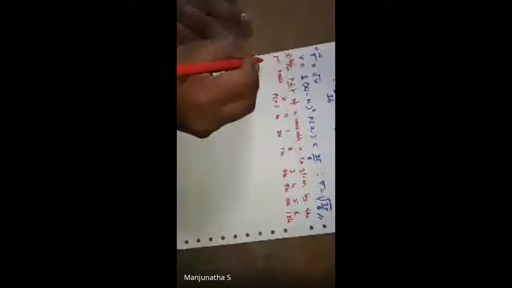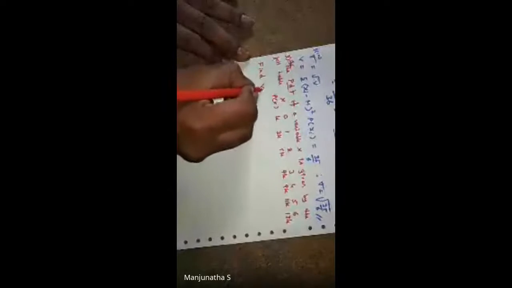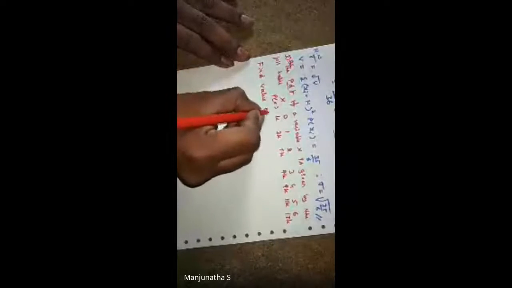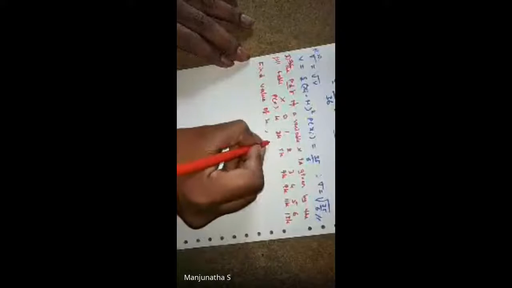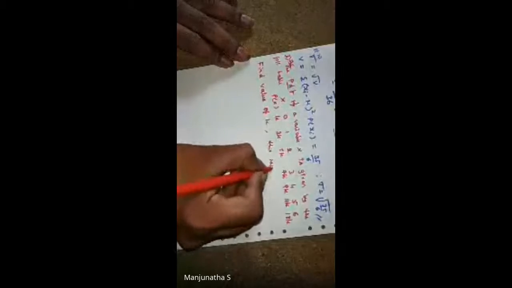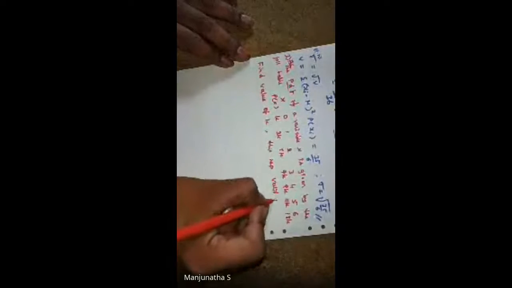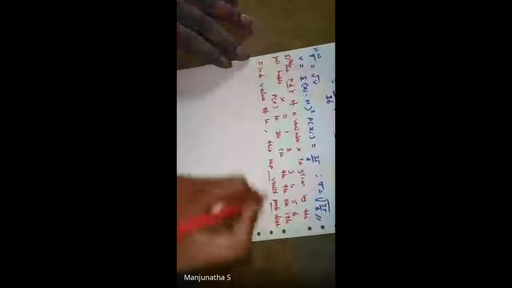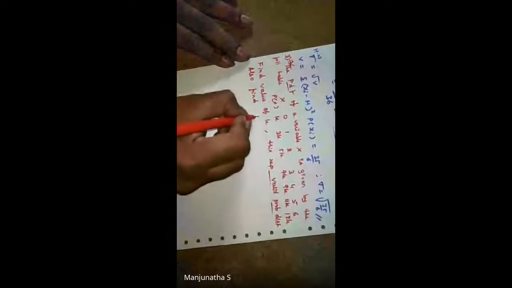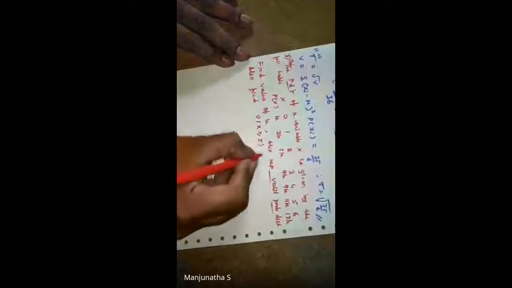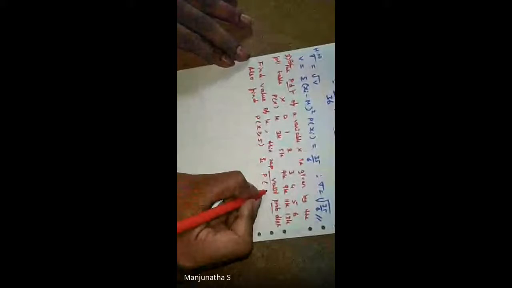What we need to find is the value of k where this represents a valid probability distribution. Also find p of x greater than or equal to 5 and p of 3 less than x less than or equal to 6. So this is our question.